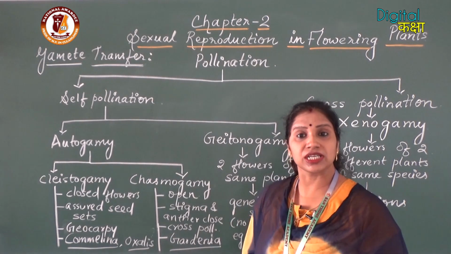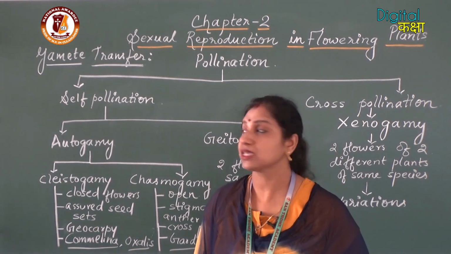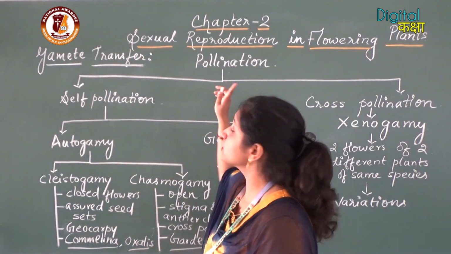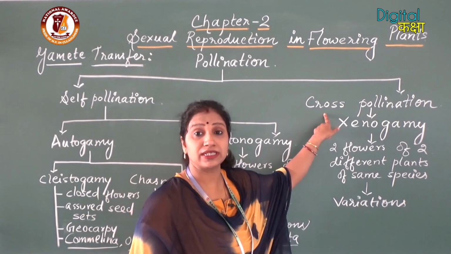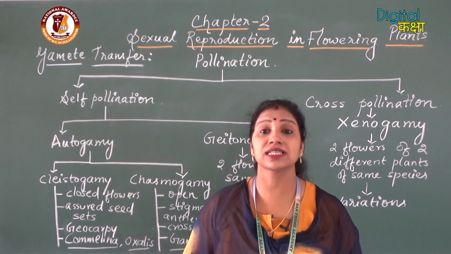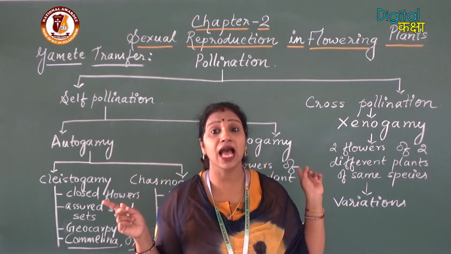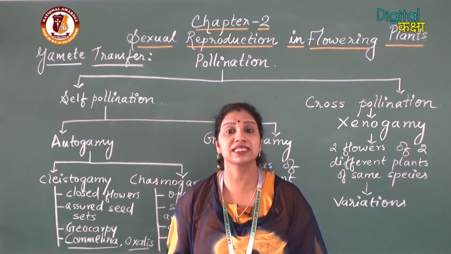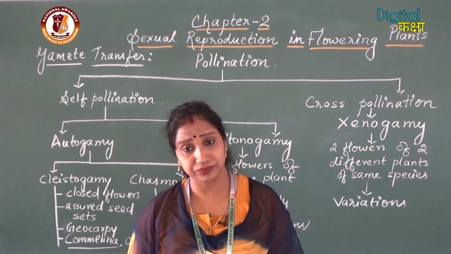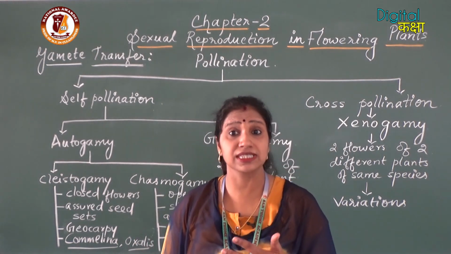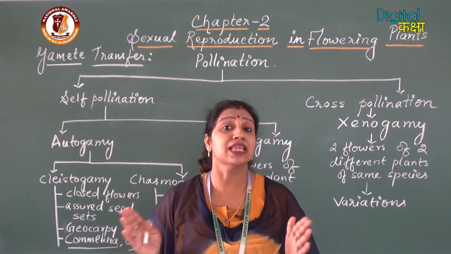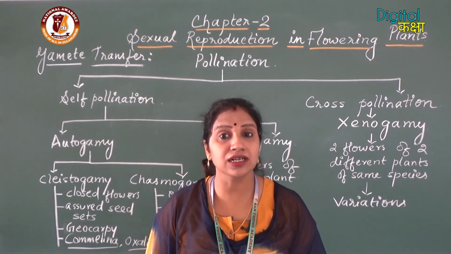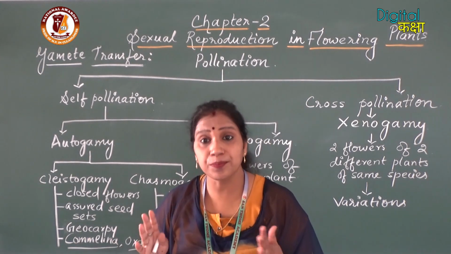Now, pollination may be of two types: self-pollination and cross-pollination. As the name indicates, self-pollination means the pollination occurs within the same plant.